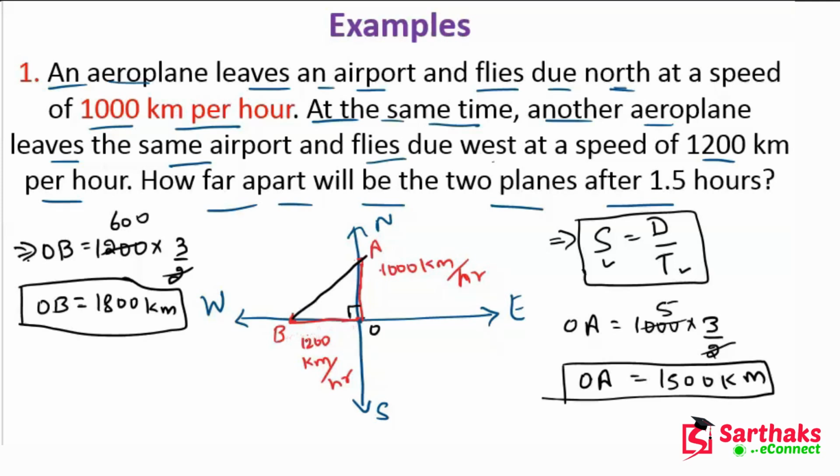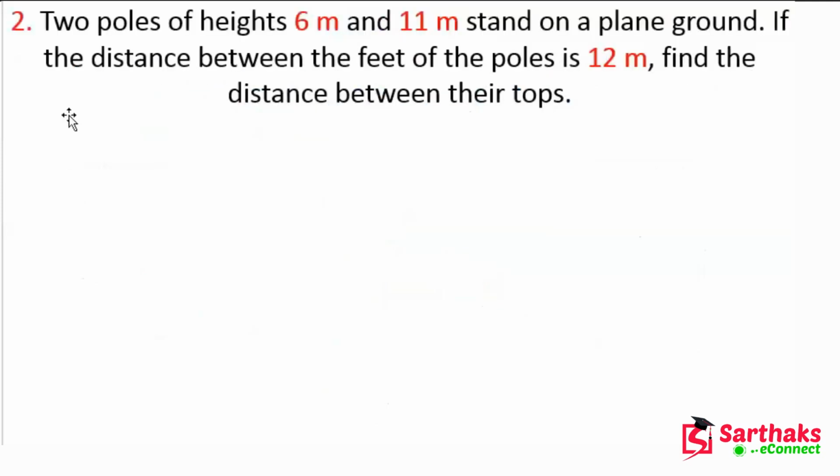Then we have OA and OB, and with the help of these, by the Pythagoras theorem, we can find the value of AB. I hope you understand these points. So now let's move on.